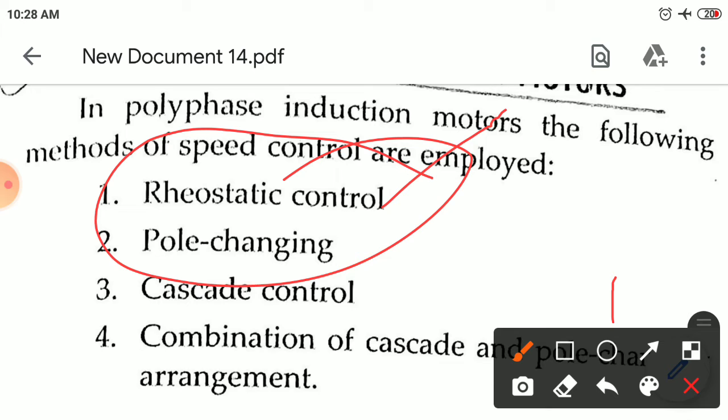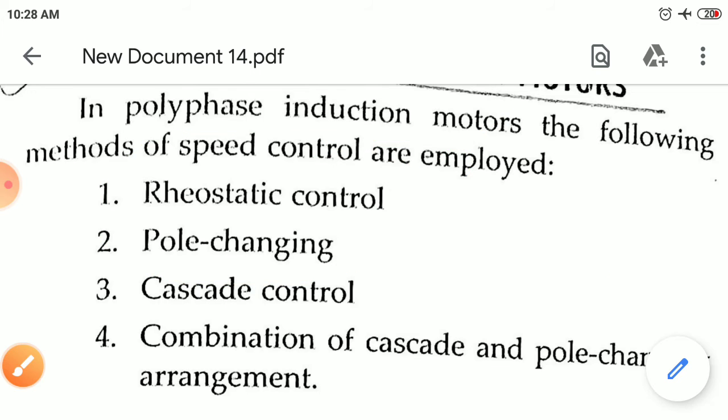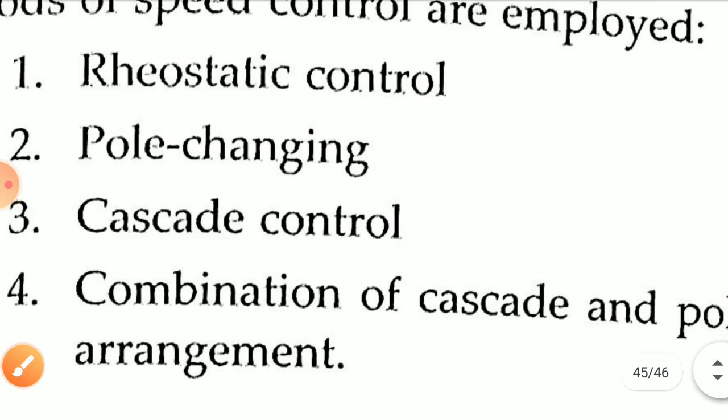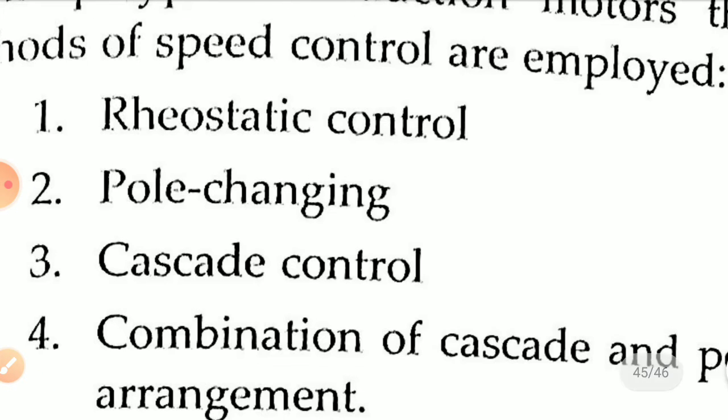Okay, the second one is pole changing. First, the rheostatic method: we are using the simplest way, but it's the least efficient method. Metallic or liquid rheostats are inserted in the rotor circuit, so by varying the rheostats you will vary the speed also.